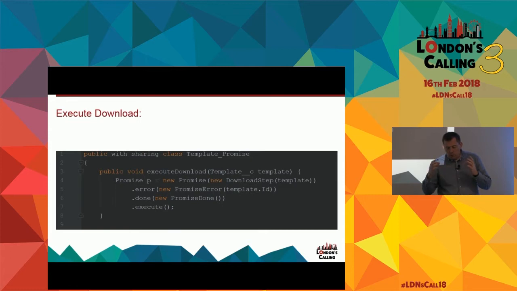The execute download takes the information, and we're defining that promise. You'll see this is just following that same basic syntax we had before. Here we've only got the one download step because that was all that we needed in the end for the way in which we needed it to work. The promise error is there just to be able to handle what happens when it goes wrong. And we'll come into more detail on all these classes shortly.